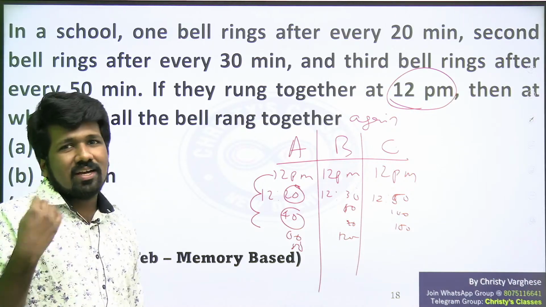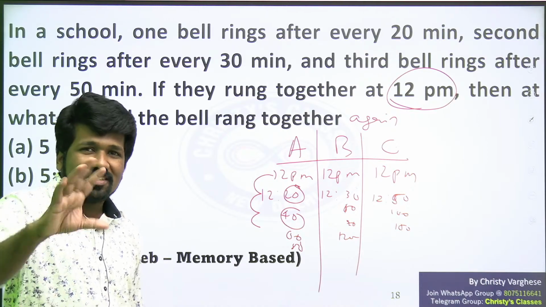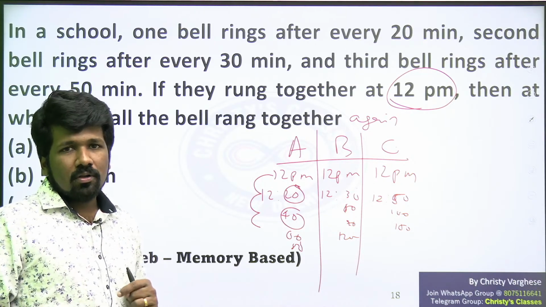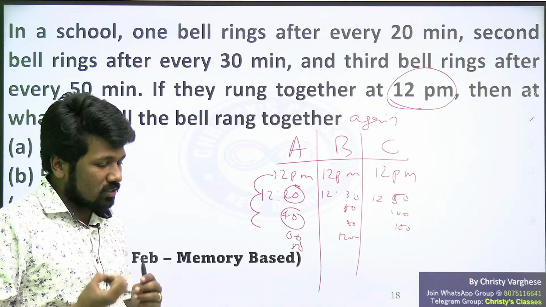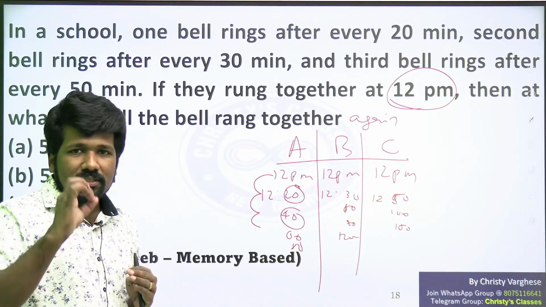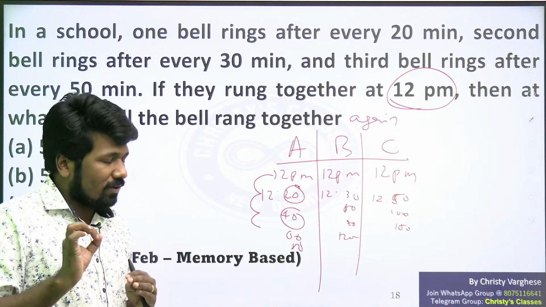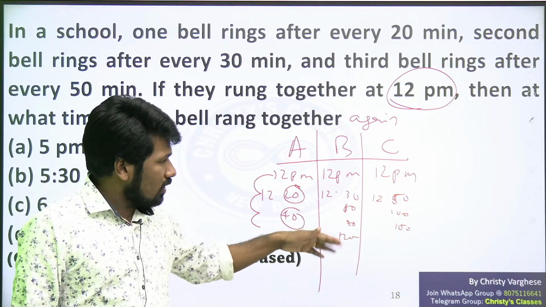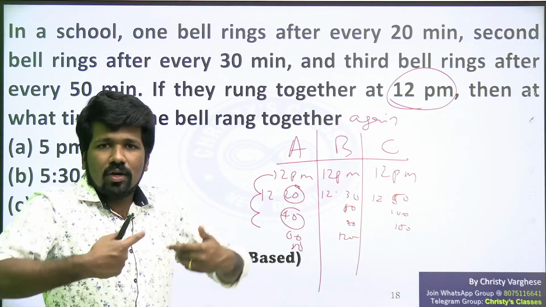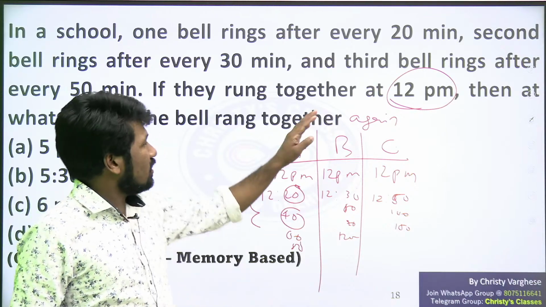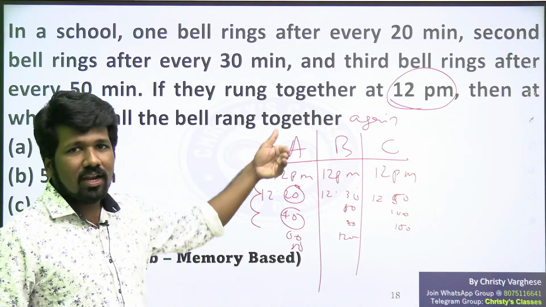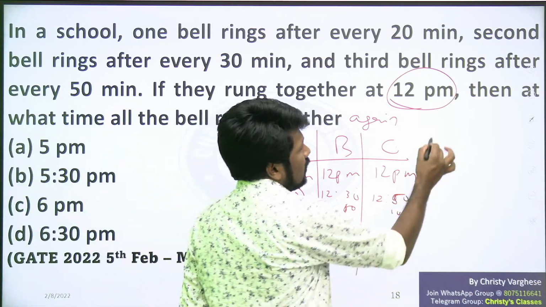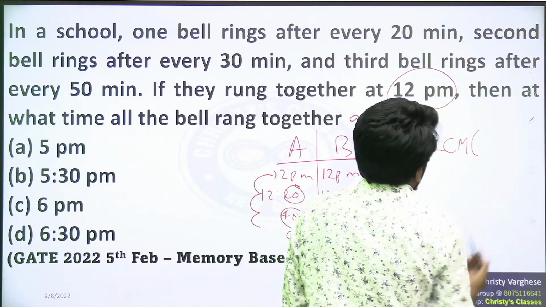Now, don't just memorize that in these kinds of questions LCM can be used. I can just tell that and go, but I am trying to explain why you need the least common multiple for those people who are not familiar with these kinds of questions. This is very school level math only, but I am explaining so that everyone of every level will understand this clearly. So we need a common multiple because at every common multiple they will ring together again. We need the least common multiple because the question should have one more word saying immediate next time, and the options help us. So in common multiples, the least common multiple is the immediate next time they will ring together.